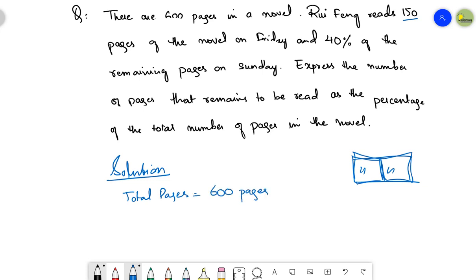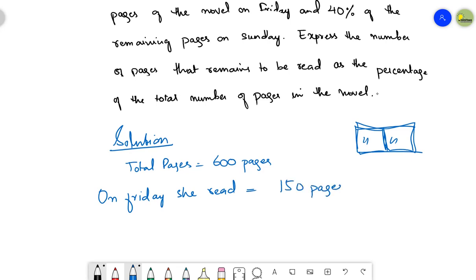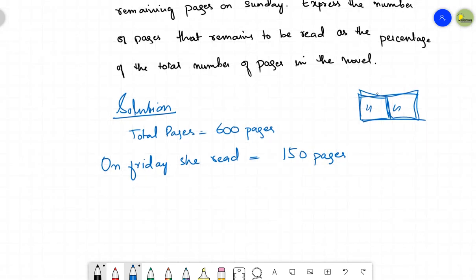Now, on Friday, let's suppose she read 150 pages. If she read 150 pages on Friday, then the remaining pages are